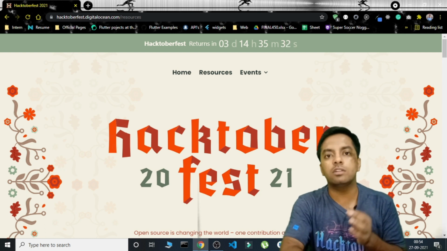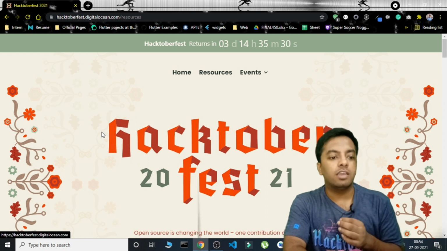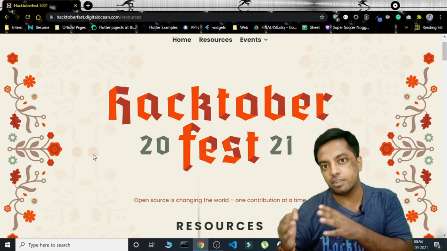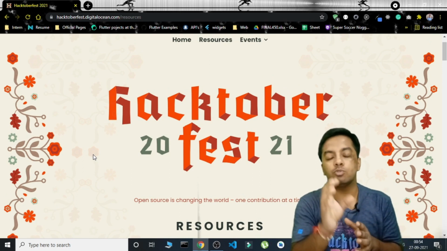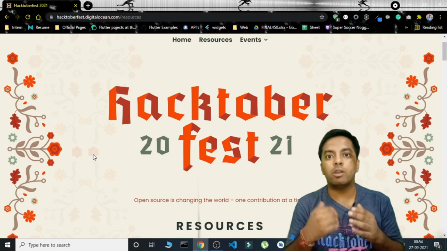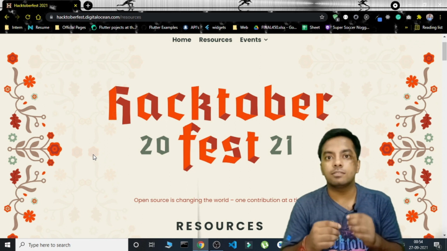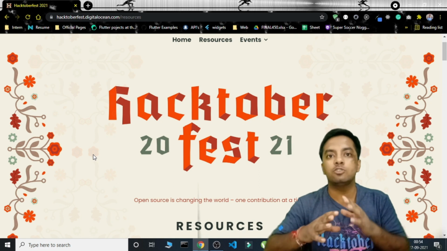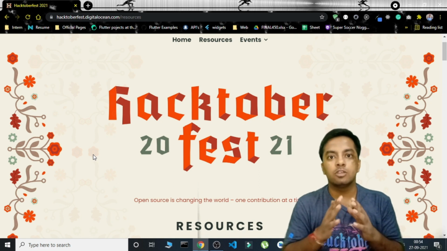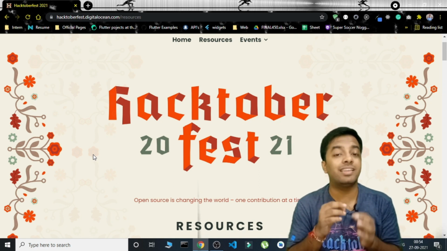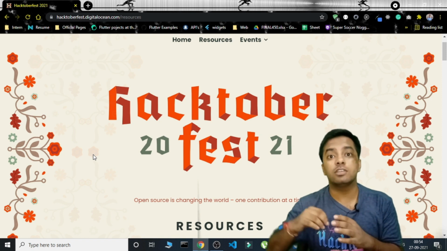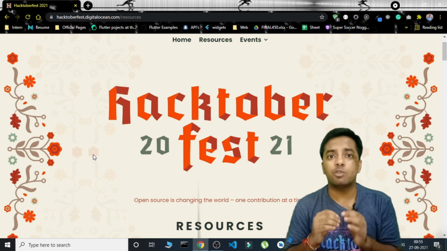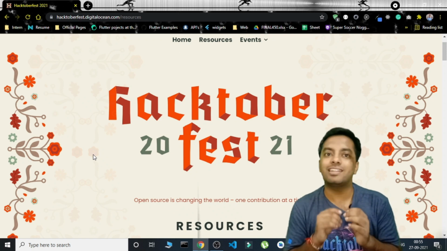So this year, GitHub has said in the guidelines that if the project maintainer or anyone reports you or your PR as spam or invalid, then you won't be able to participate in Hacktoberfest. You won't get any chance, and your PRs will not be considered. Making unnecessary changes that hinder the project's working or cause problems to the maintainers will be marked as spam or invalid, and in that case you would be banned.